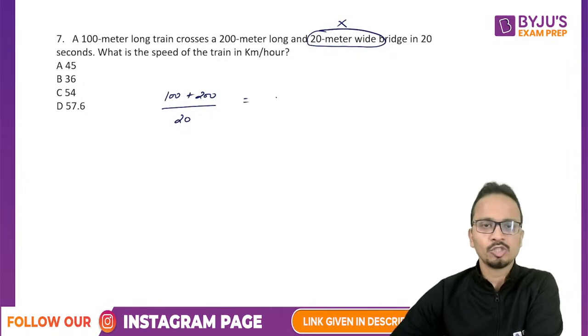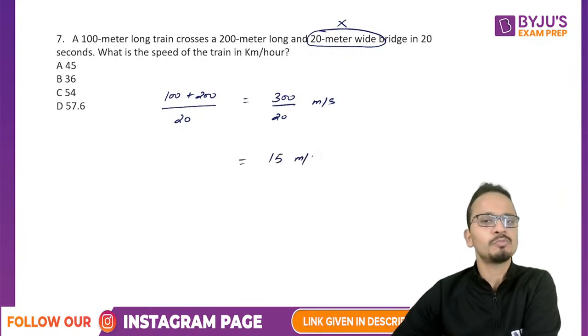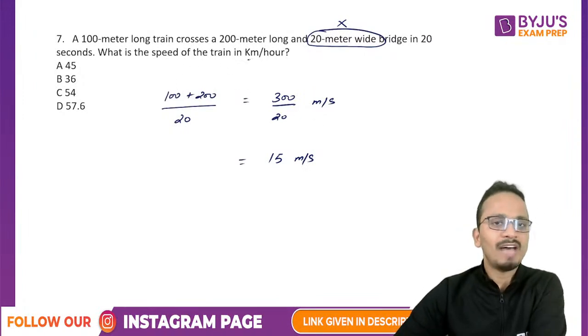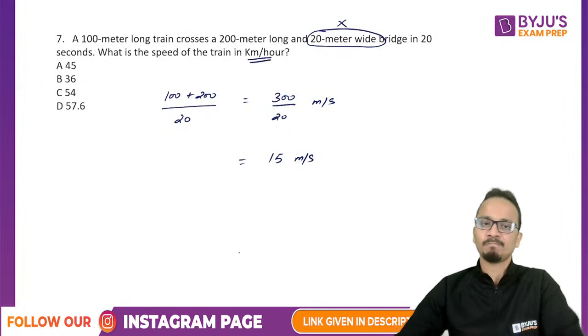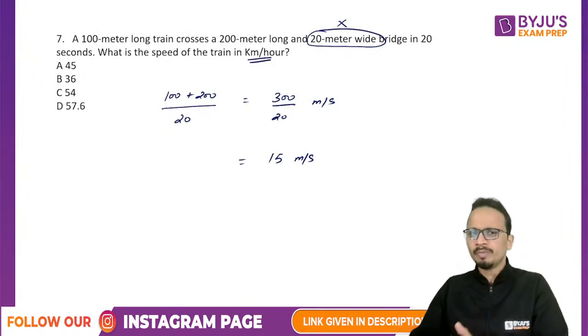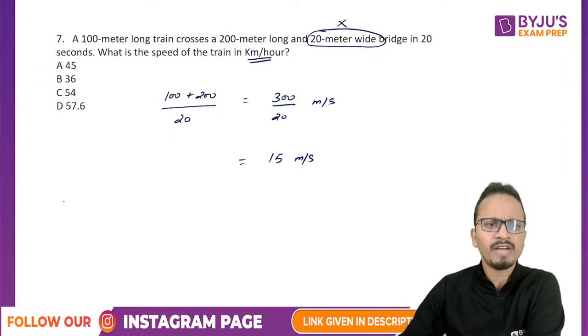All right. So it will be 300 upon 20 meters per second, the speed of the train. So it will be 15 meters per second. But we have to find out our value in kilometers per hour. So for the conversion of speed from meter per second to kilometer per hour, the conversion factor should be known. The conversion factor is basically 5 by 18 or 18 upon 5.